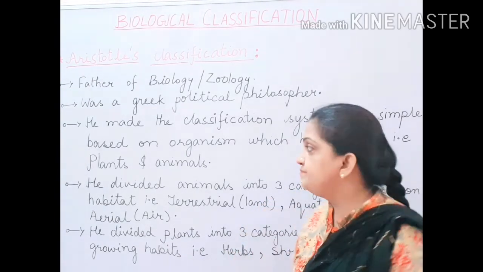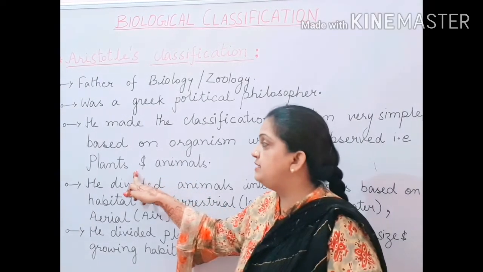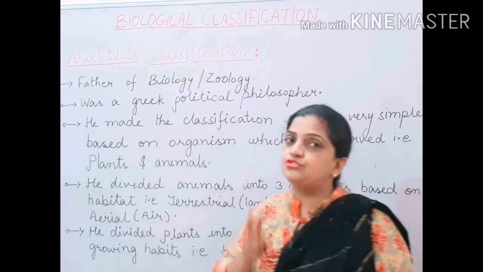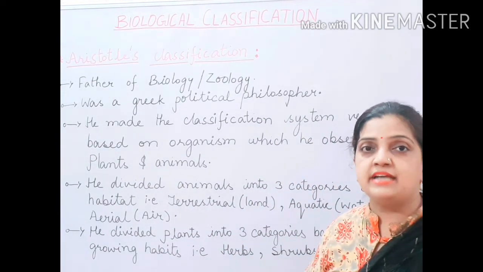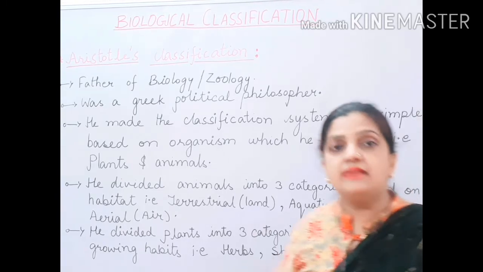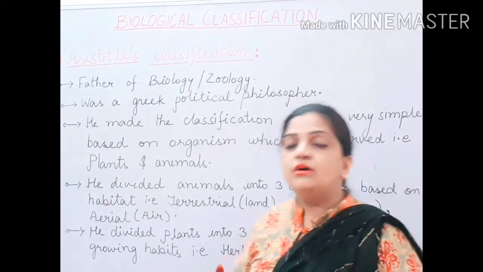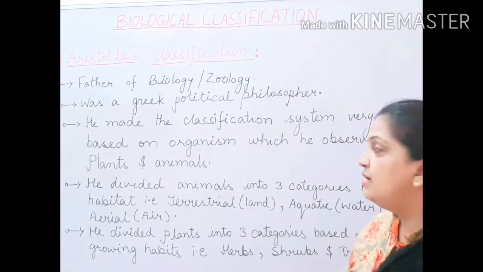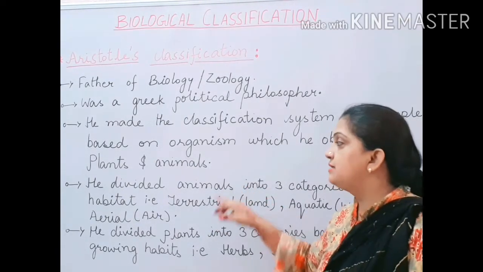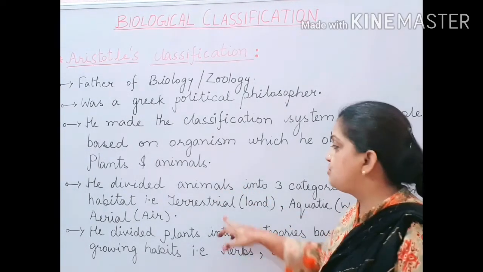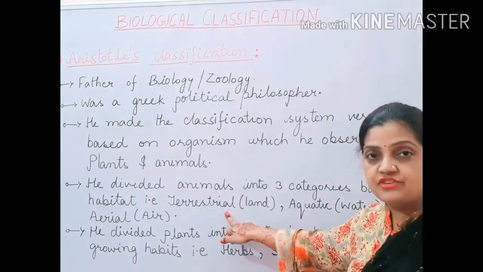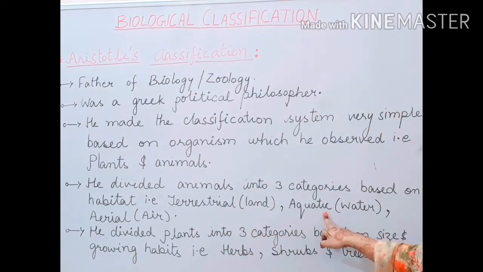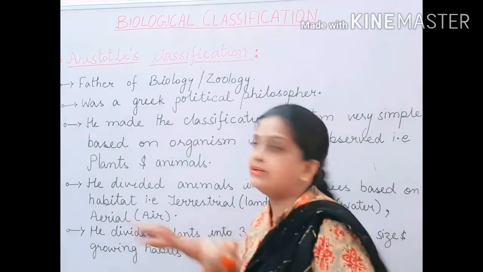So children, Aristotle divided the animals into three categories on the basis of their habitat. Habitat means their dwelling place, where they are surviving. On the basis of their dwelling place, Aristotle divided the animals into terrestrial animals, aquatic animals and aerial animals.